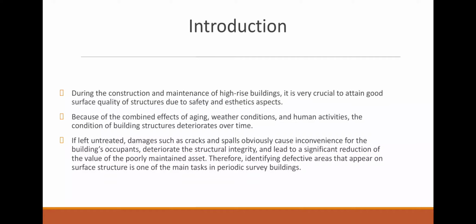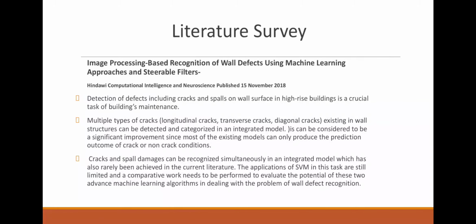Because of the combined effects of aging, weather conditions and human activities, the condition of building structure deteriorates over time. If left untreated, damages such as cracks and spalls obviously cause inconvenience for the building's occupants, deteriorate the structural integrity and lead to a significant reduction of the value of poorly maintained assets. Therefore, identifying defective areas that appear on the surface structure is one of the main tasks in the periodic survey of buildings. Here are some of the papers that we have reviewed for making our paper.